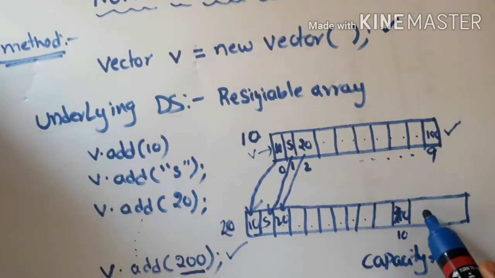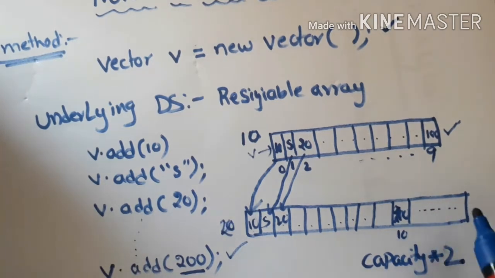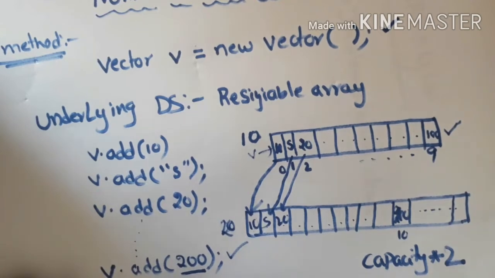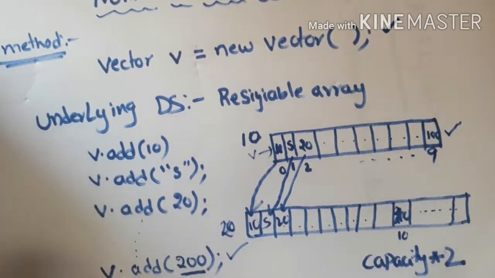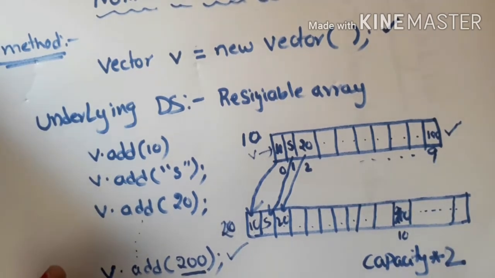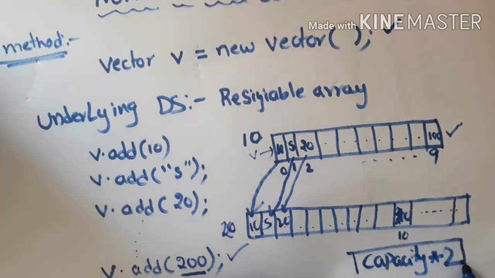Tomorrow, in a later part, imagine this 20-element array is also filled, and I want to add one more element, v.add(300), as my 21st element. Then what happens? Once the array is filled, a bigger size array will be created. What formula will be applied for creation of the bigger size array? The formula is capacity into 2.